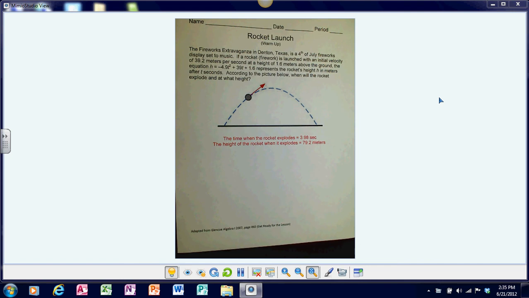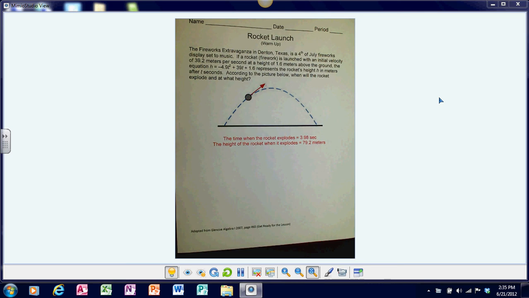meters above the ground, the equation h equals negative 4.9 t squared plus 39t plus 1.6 represents the rocket's height in meters after t seconds. According to the picture below, when will the rocket explode and at what height?